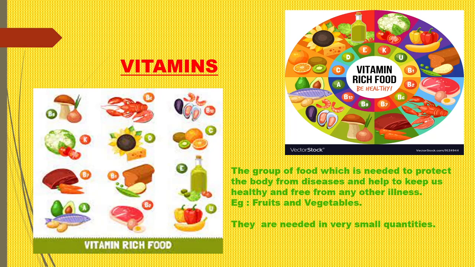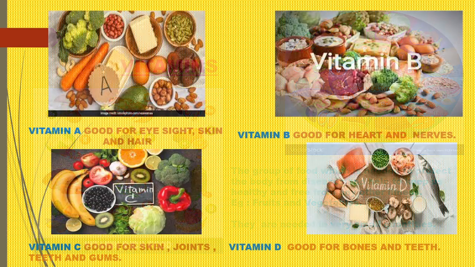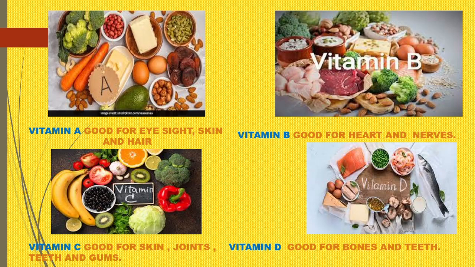And why are all the vitamins needed? Because each vitamin has different activities, or different good effects in our body. For example, vitamin A is good for eyesight, for skin, for hair. So whoever has an eye problem is advised to take vitamin A. Vitamin B complex is good for the heart as well as the nerves.